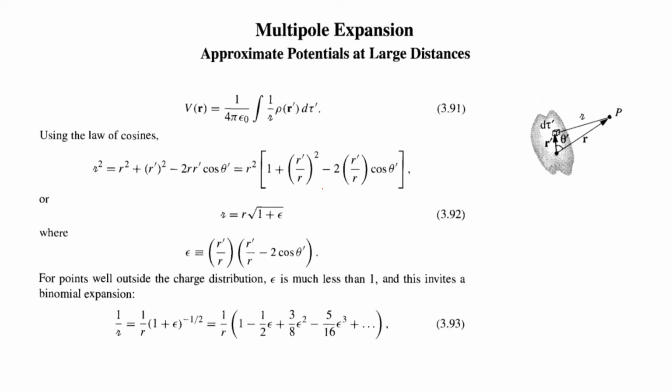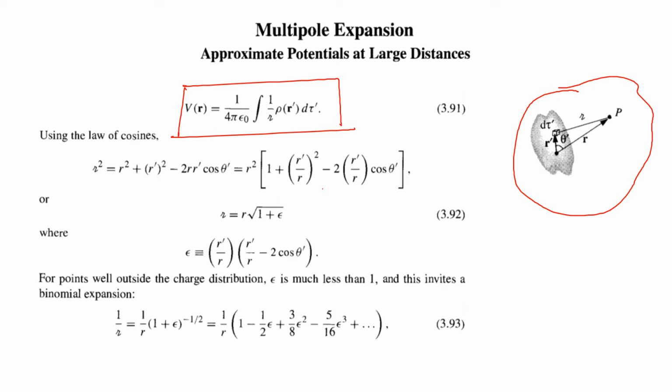So for that, we are taking the expression. Here you can see a localized charge distribution over a volume d tau, and we have to find the potential at a point P. That potential at point P can be written as V equal to 1 over 4 pi epsilon 0 integral of rho d tau. What is rho? Rho is the volume charge density, and d tau is the volume element. So here we consider a small volume element d tau dash.